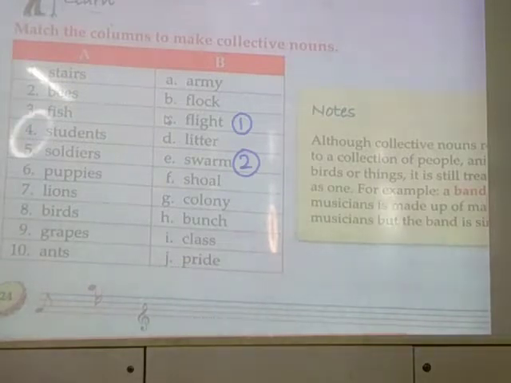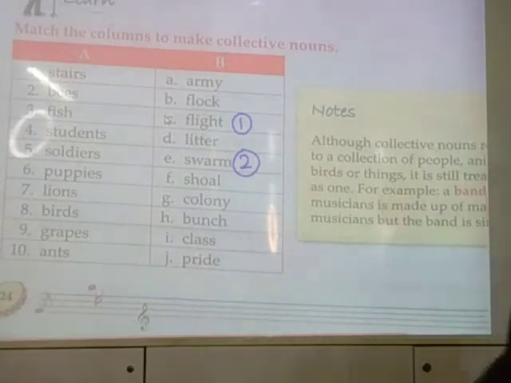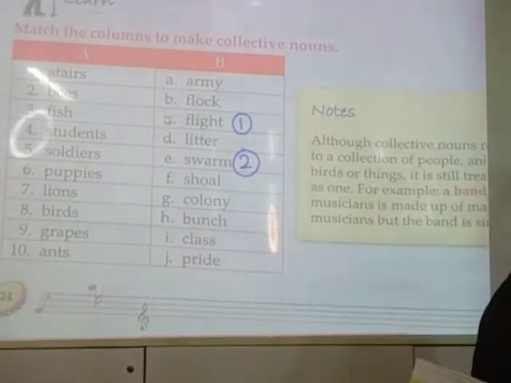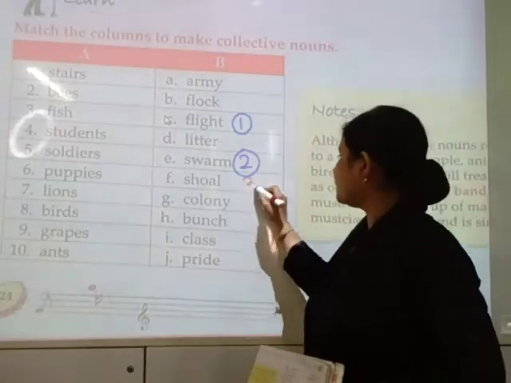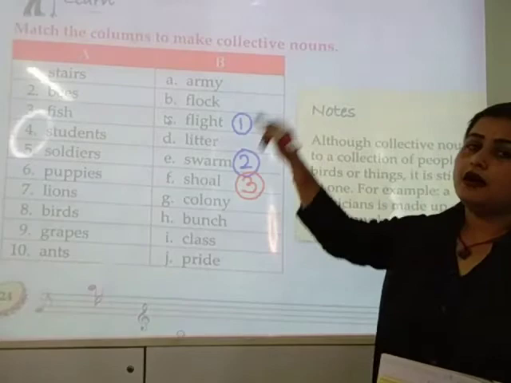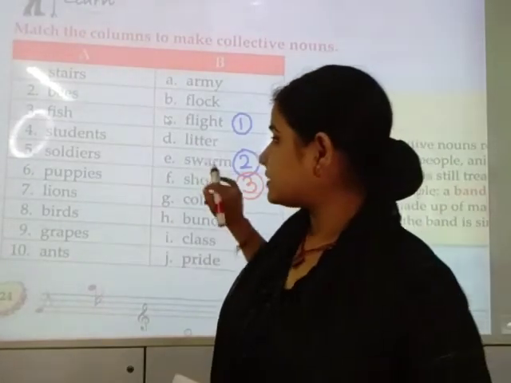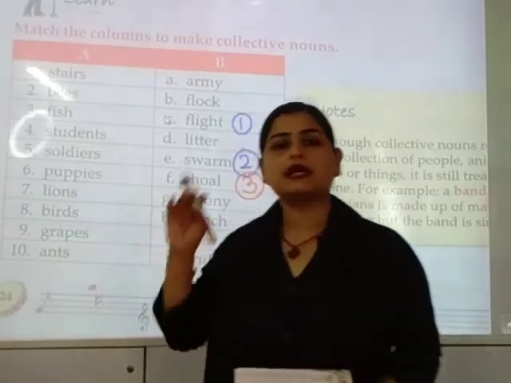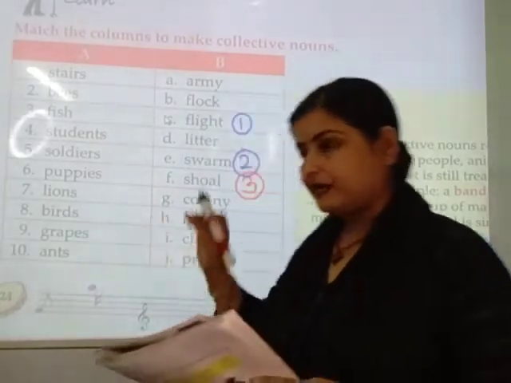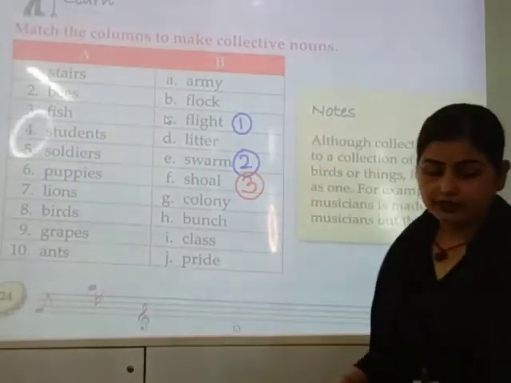Okay? Now let us match them. Stairs, flight. Bees, swarm. Fish, shoal. Number 3. You should put numbers. Why? Because the matching lines look confusing. जो मैच और लाइंस करते हैं वो थोड़ा सा कंफ्यूजन दिखता है उनमें कि कौन सा लाइन कहाँ गया है. So you should always put numbers for matching.